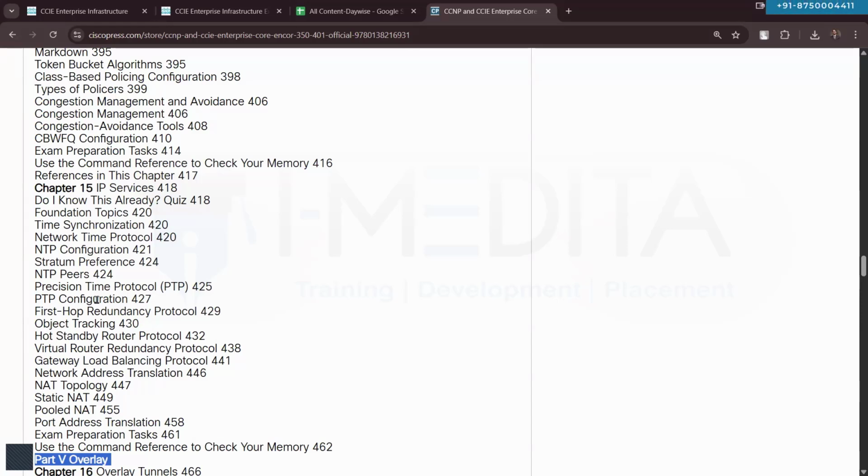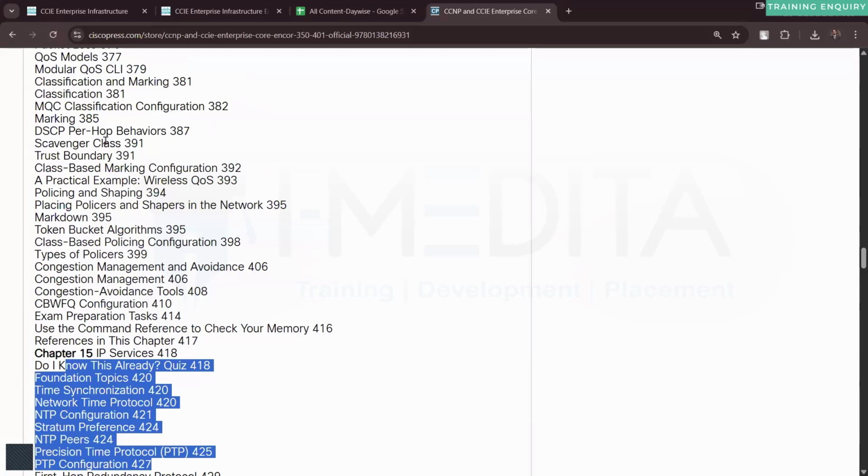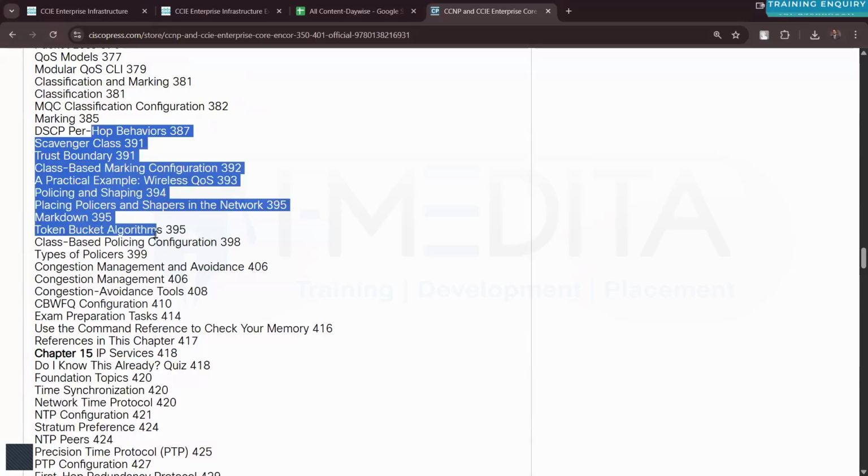All the books will be made available to you, but remember that you cannot cover everything from just the ENCOR book, because it covers things more as an overview. There are not a lot of the details that we should know from the lab exam point of view. Those topics are covered from other books that you will have access to. I will show you which topics to refer to from where.